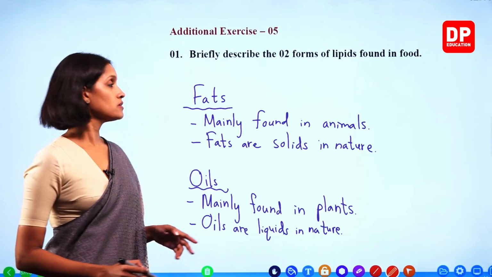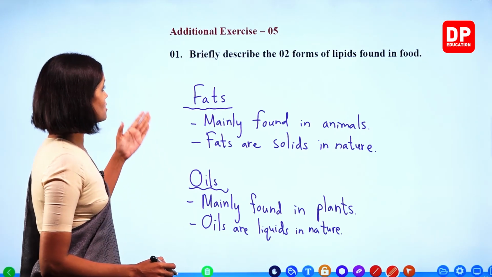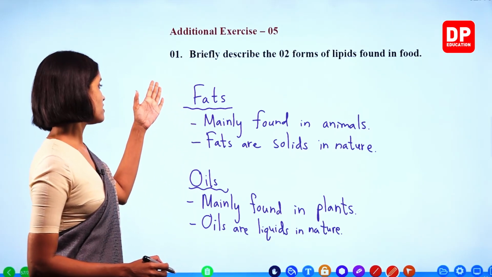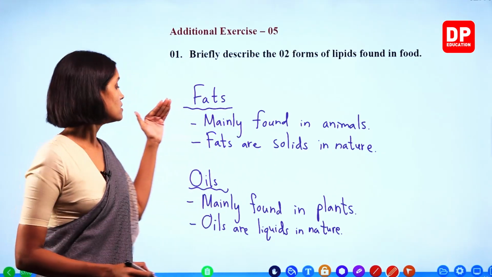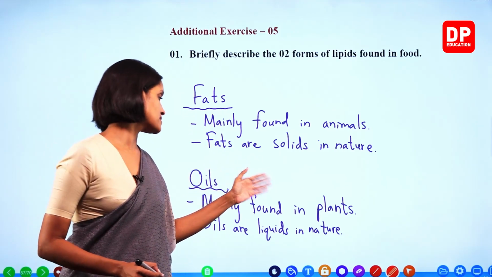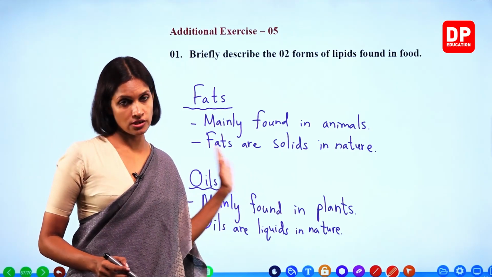Right? So fats and oils are the two forms of lipids, right? Fats mainly found in animals and are solids in nature. Oils mainly found in plants and are liquids in nature, right?